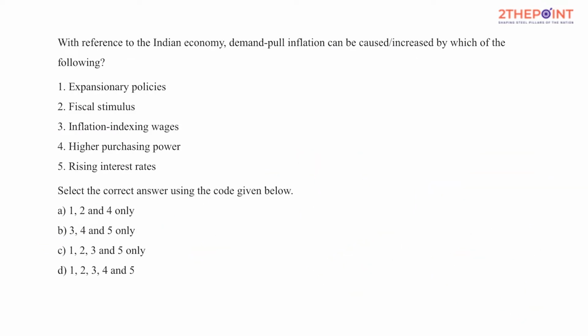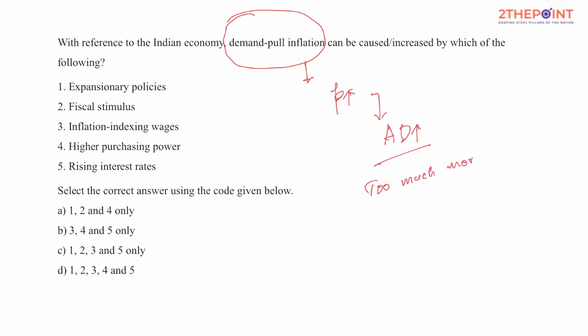So let's go next. With reference to Indian economy, demand pull inflation can be caused or increased by which of the following? When would the demand pull inflation occur? Inflation is a phenomenon of rise in prices, and if that phenomenon of rise in prices is because of rise in demand, too much money chasing too few goods.